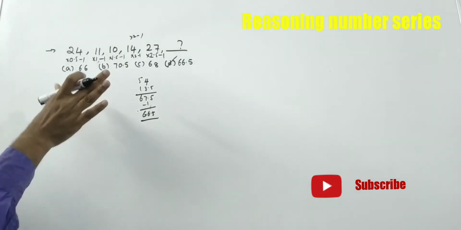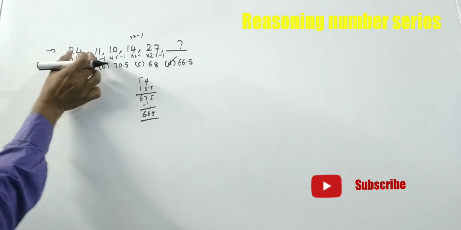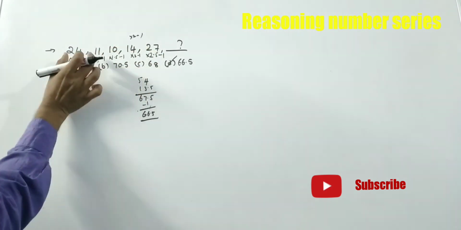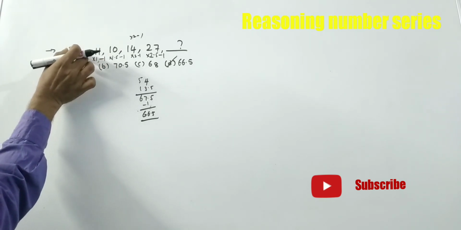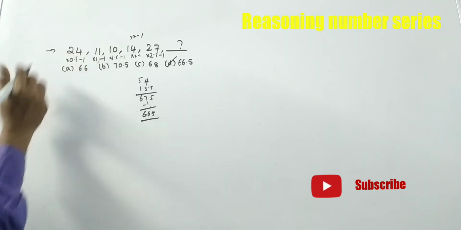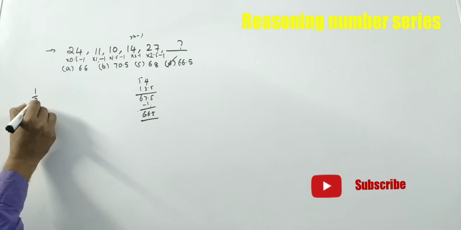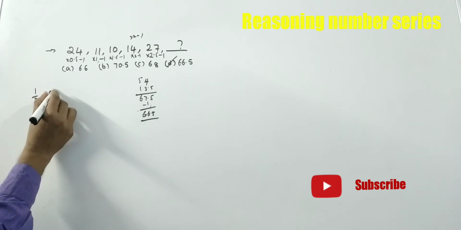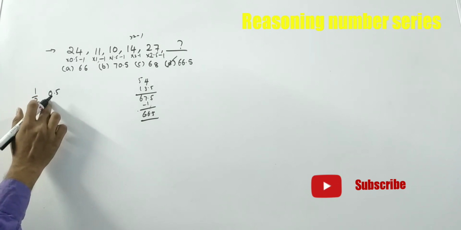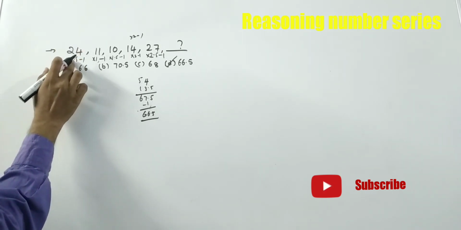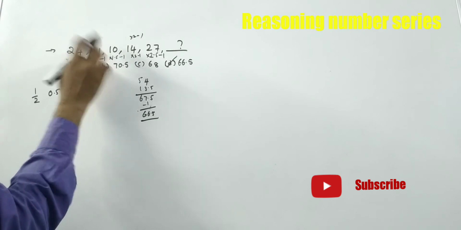See friends, nothing is there. What I have done? I just observed the first two numbers and the last two numbers. First two numbers: 11 is almost half of 24. 1 by 2 is nothing but 0.5. So 24 into 0.5 minus 1 equals 11.